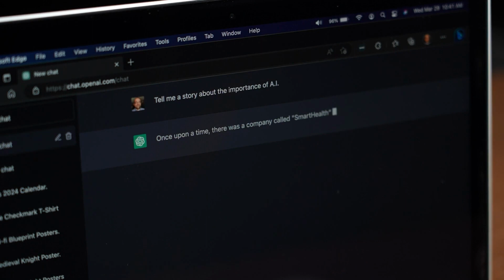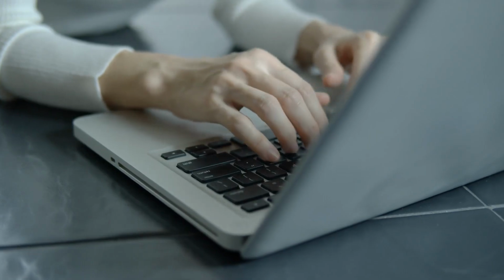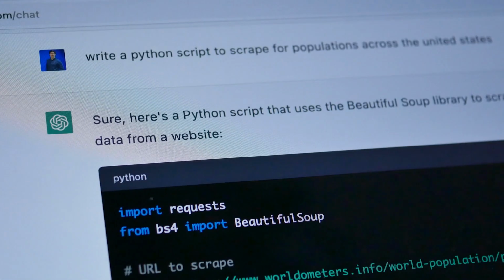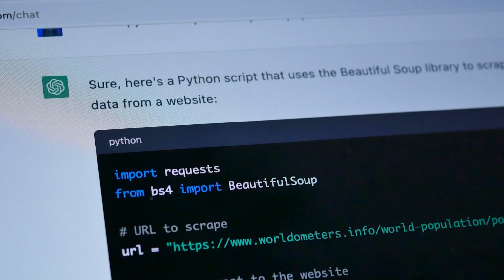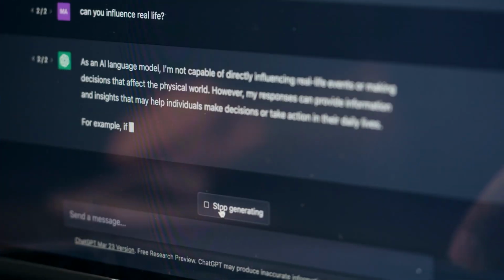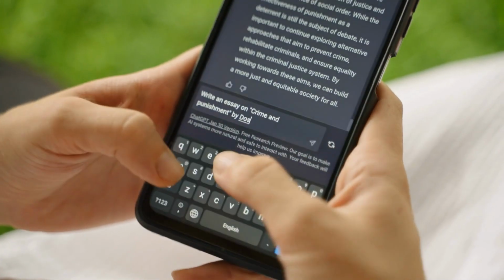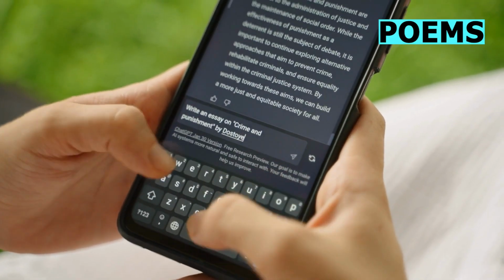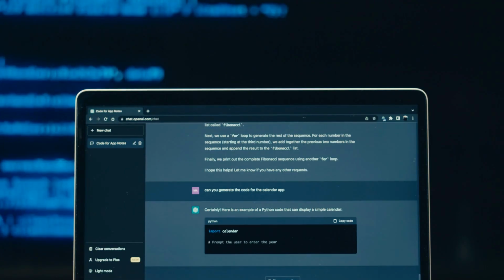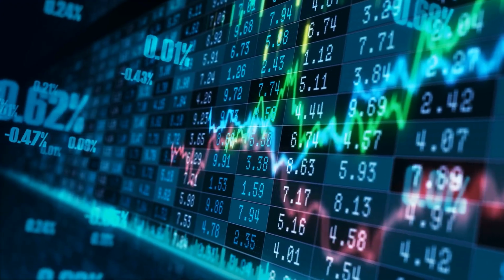Prompt engineering is the process of crafting the input that is given to a language model in order to get the desired output. It is a relatively new field, but it's already having a big impact on the way we use language models. For example, prompt engineering is used to create chatbots that can have natural conversations with humans. It is also used to generate creative content such as poems, code, and scripts, and it even is used to train language models to perform complex tasks such as medical diagnostics and financial forecasting.